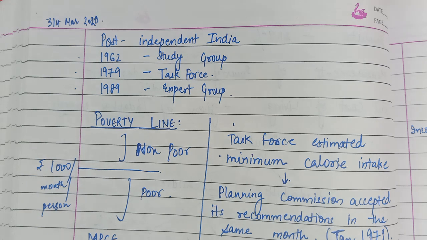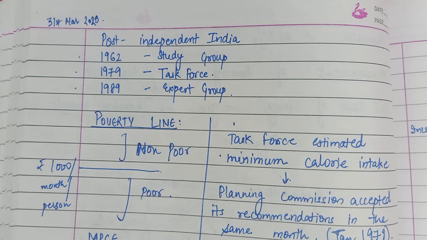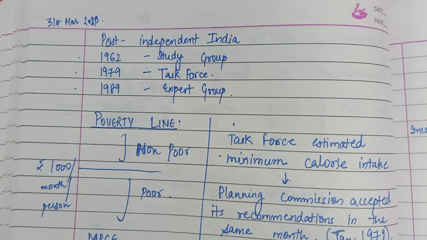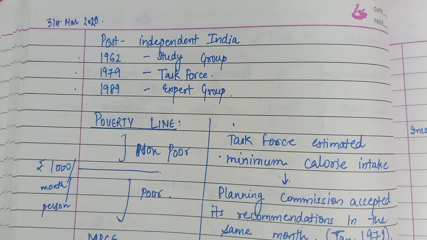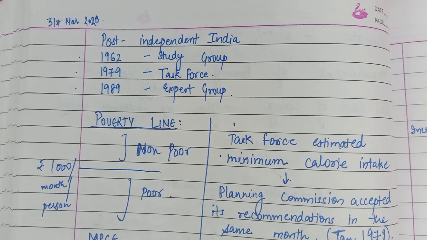Today, we are going to talk about the concept of poverty line. In the last class, we talked about how poverty line was estimated in pre-independent India, and there was Dadabhai Naoroji's attempt, which was considered significant. In post-independent India, government has made several attempts to determine poverty in India. Many groups have been organized, many organizations have been formed to estimate India's poverty.